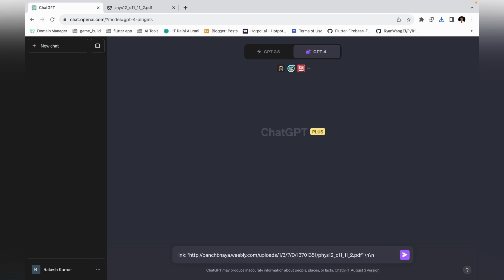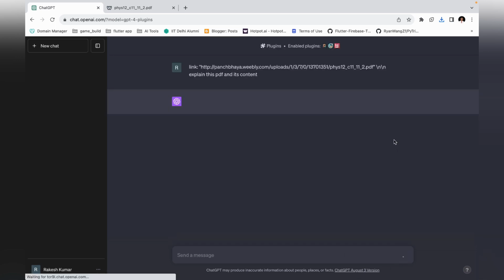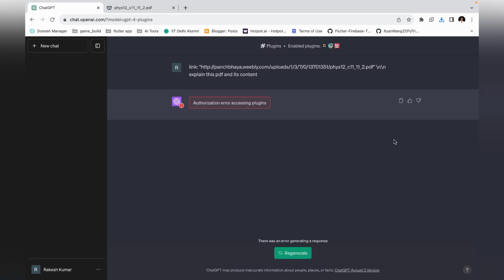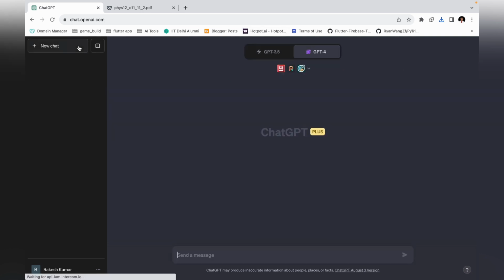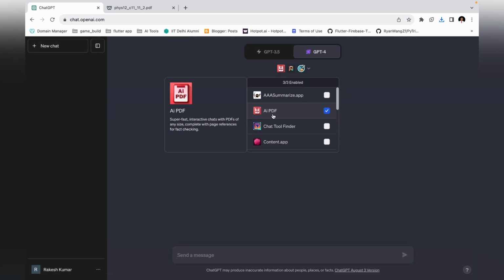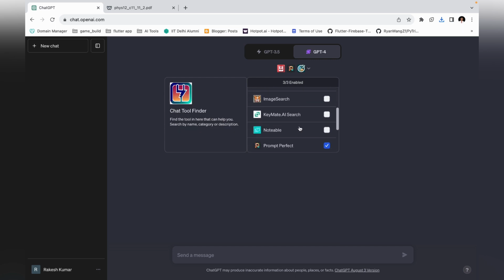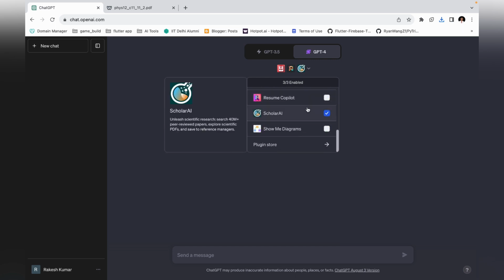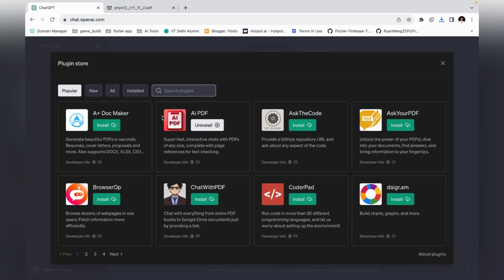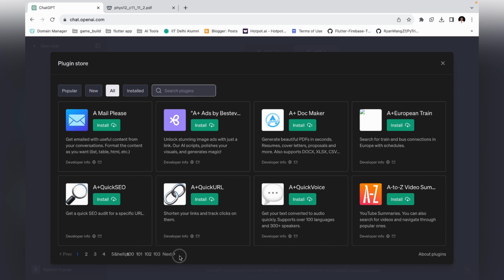Then I'll write, explain this PDF and its content, right? Then enter. Let's see what this plugin does. Okay, it says authorization access. Basically the issue is that I have to first sign in to this AI PDF site, right? There are a lot of plugins you can also try. Next time I'll create a separate video for plugins, where I'll give you the top 10 best plugins. Here in all plugins you can see around 100, right?